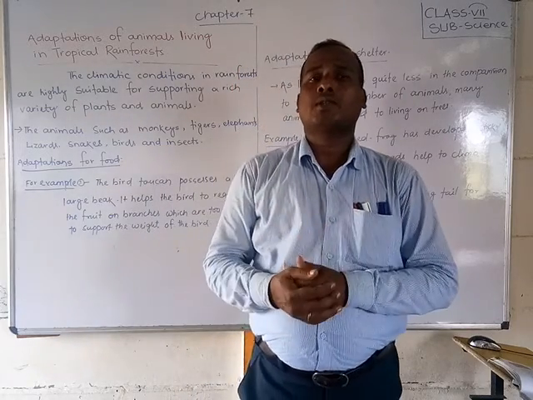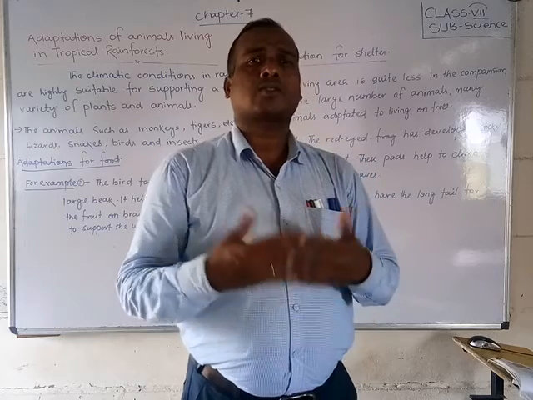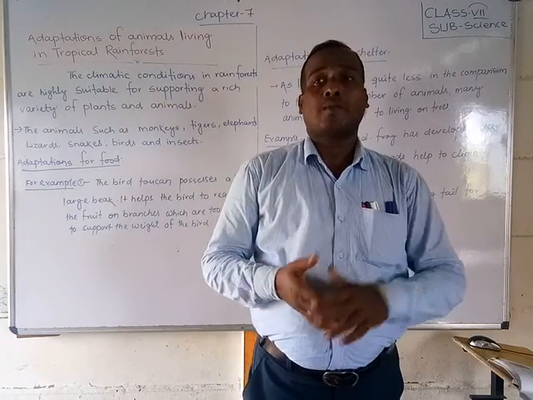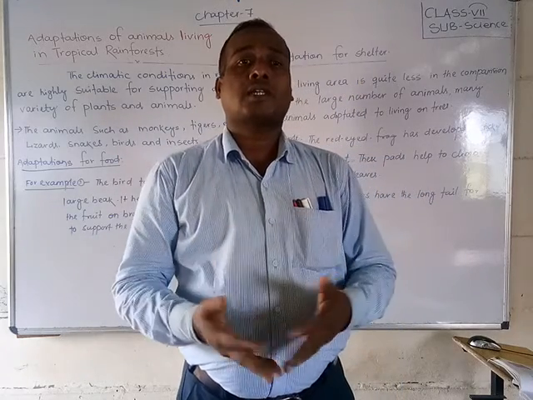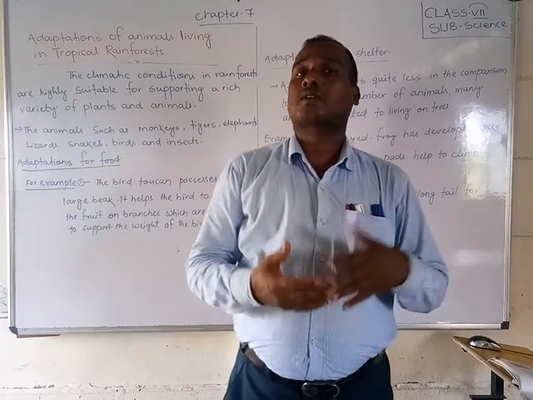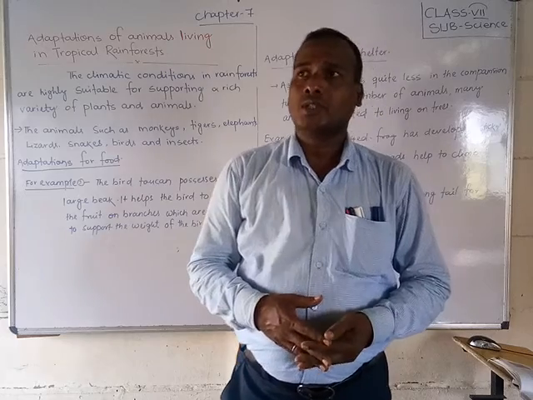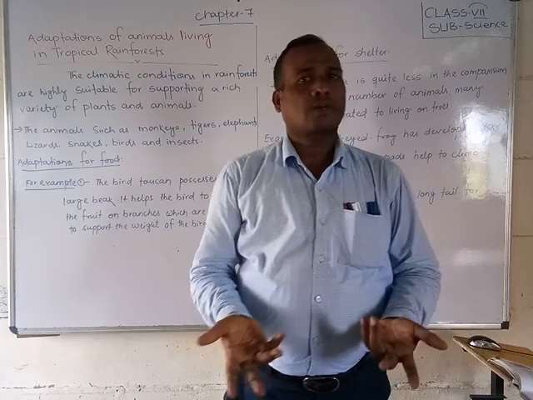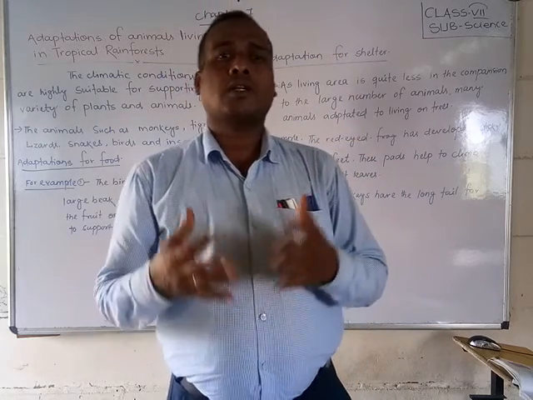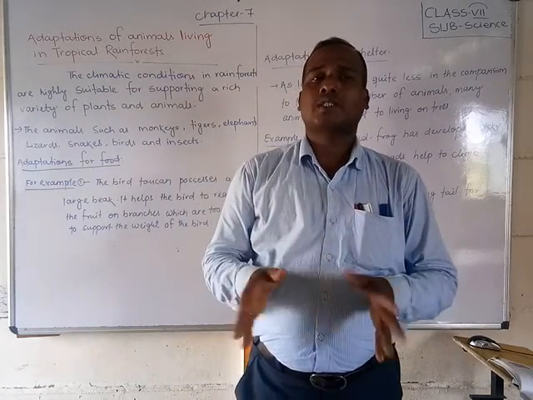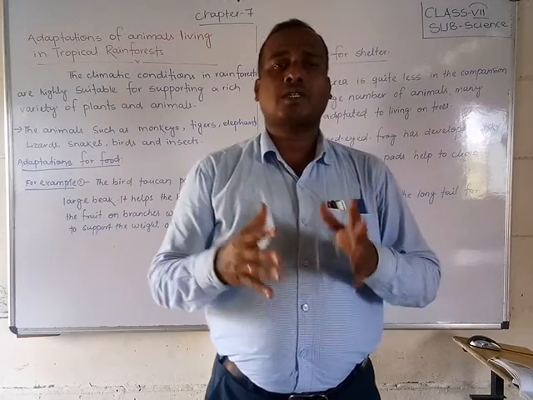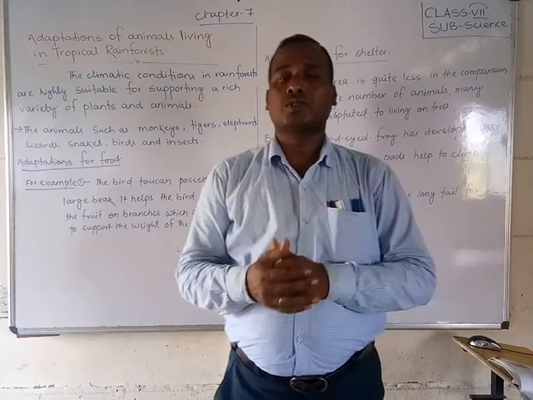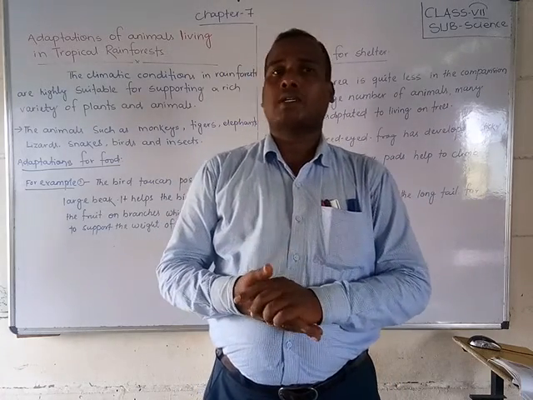That's why all the animals have to compete to get shelter and food. So every animal makes different types of adaptations for getting shelter and food. Okay friends, because more animals live in one place, they will compulsorily face a lack of food. There will be a shortage of food in that particular area.